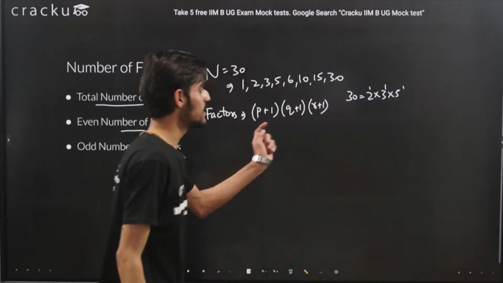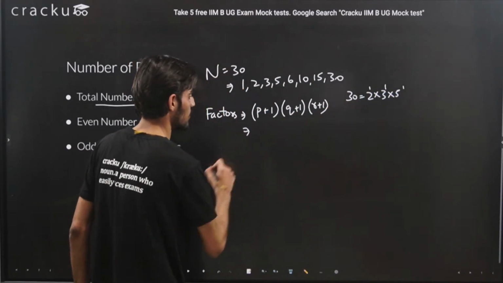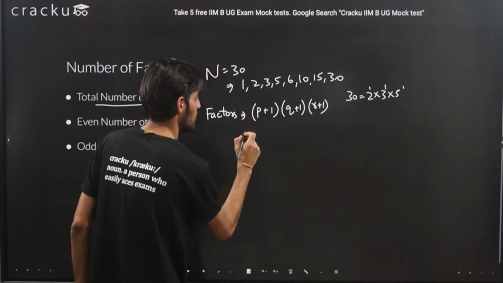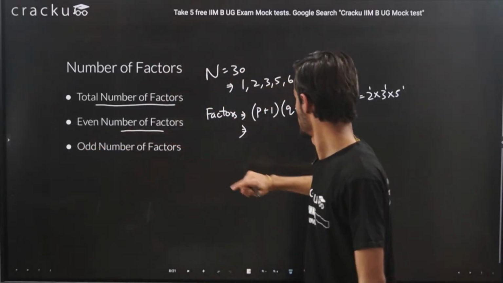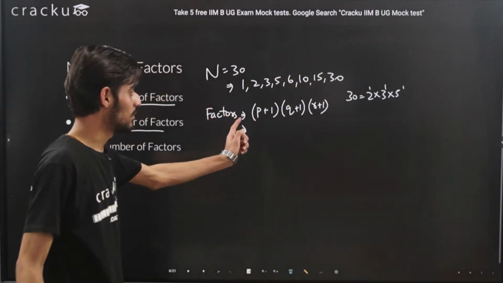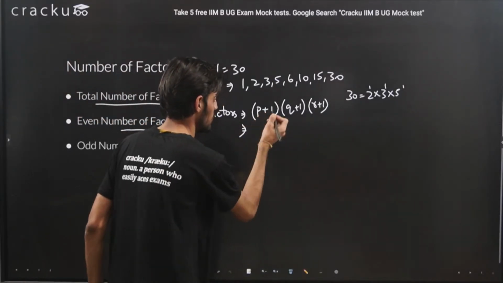So p, q, r are basically the powers. Now you need to calculate the even number of factors. So what will you do for the even number of factors? You just don't need to add 1 to this particular term.